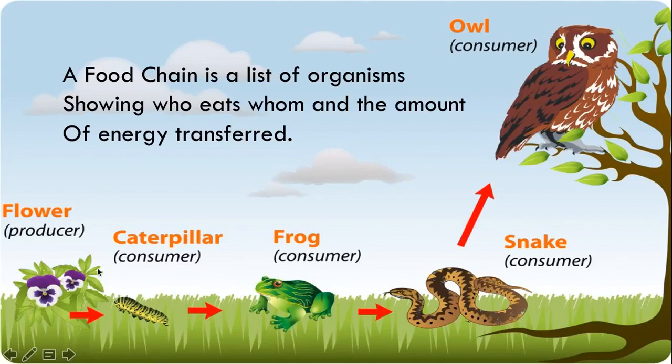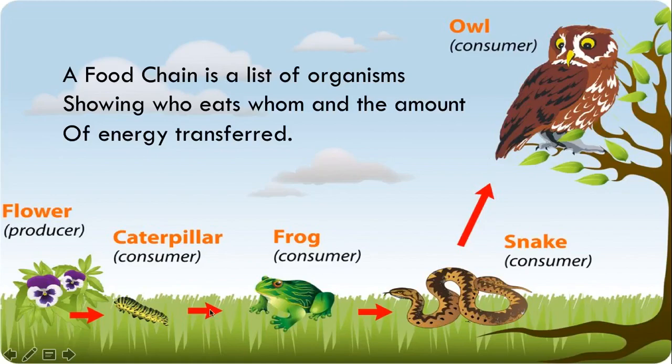Here it is a plant which is a producer because plants prepare their own food, and this plant is fed by a caterpillar which is in turn consumed by a frog. Then this frog is eaten up by a snake, and finally the owl eats the snake.